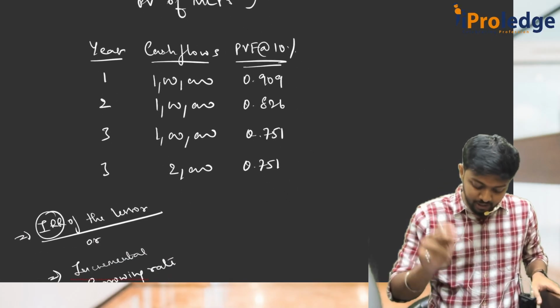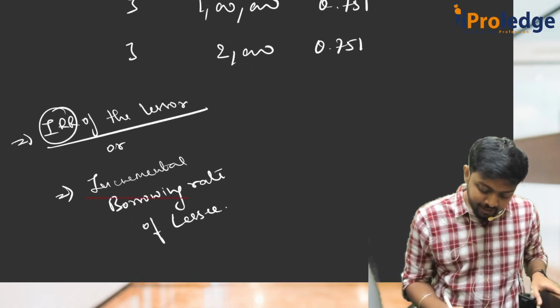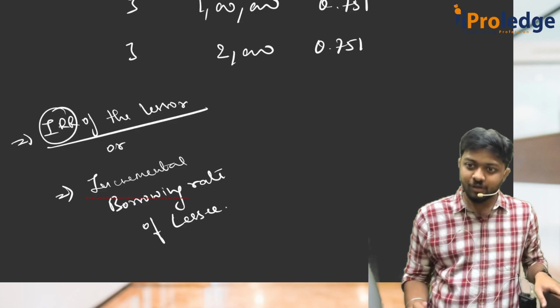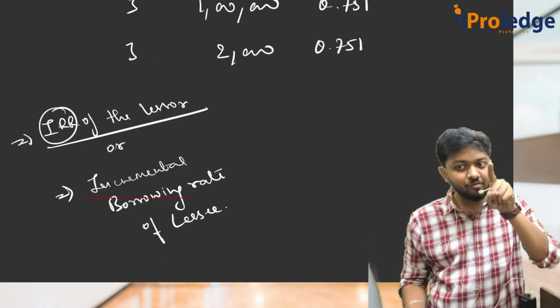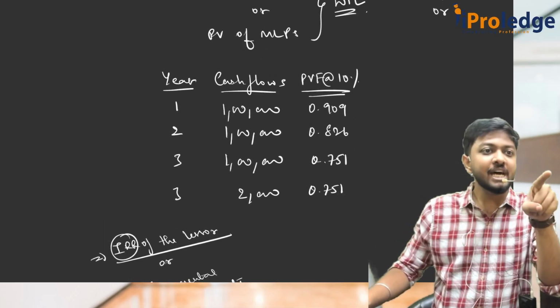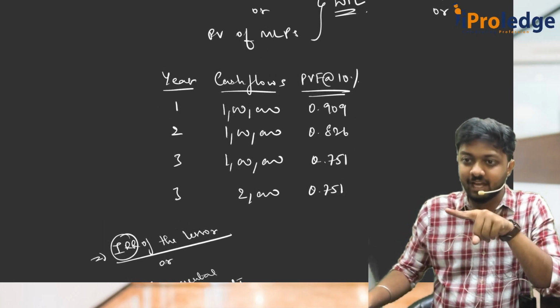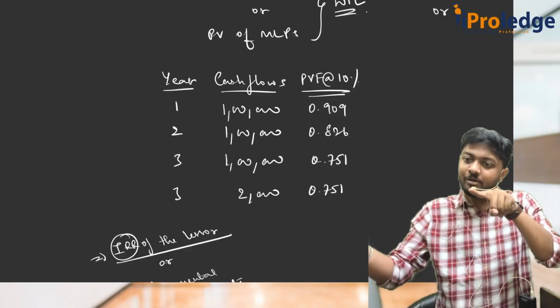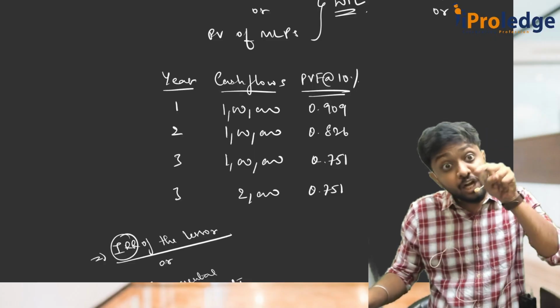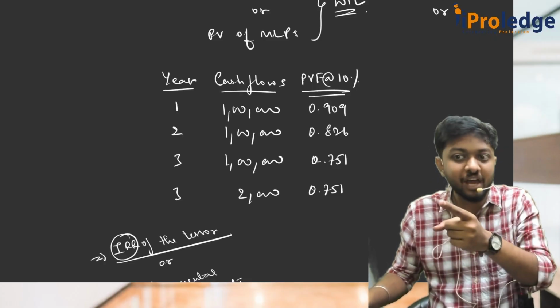One small thing. What did we tell here? To take the IRR of the lessor. Please understand, I have to take the IRR of the lessor. Whatever I've taken here as cash flows are the MLPs. These MLPs I have to bring to present value later by using the IRR that I will find out. But to find out the IRR, I have to take the cash flows of the lessor.